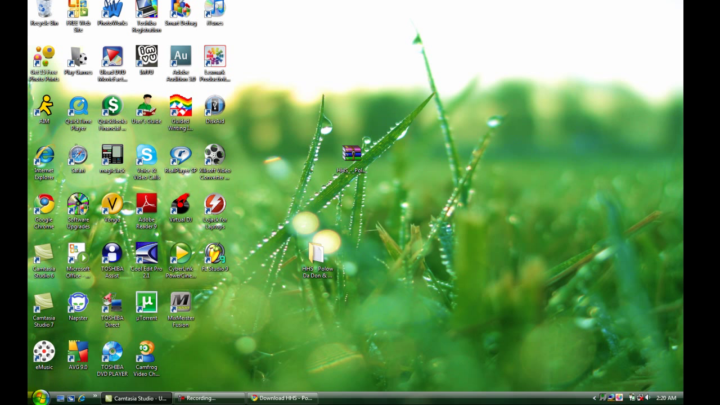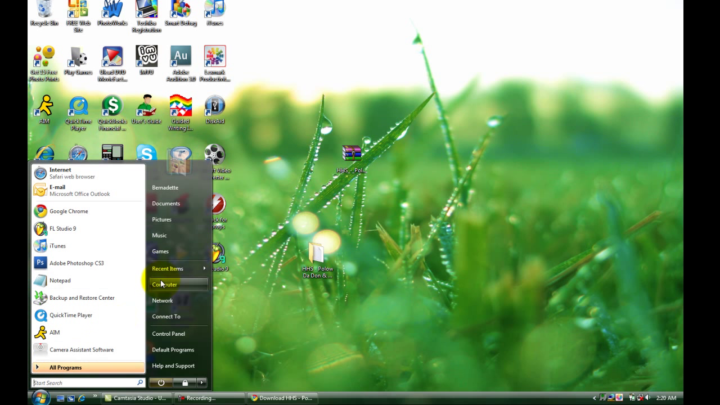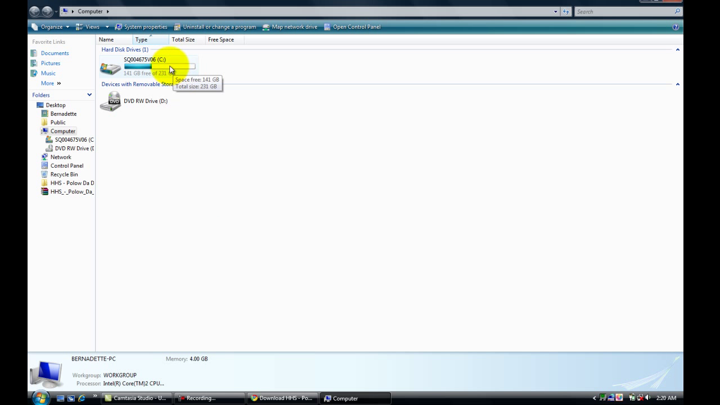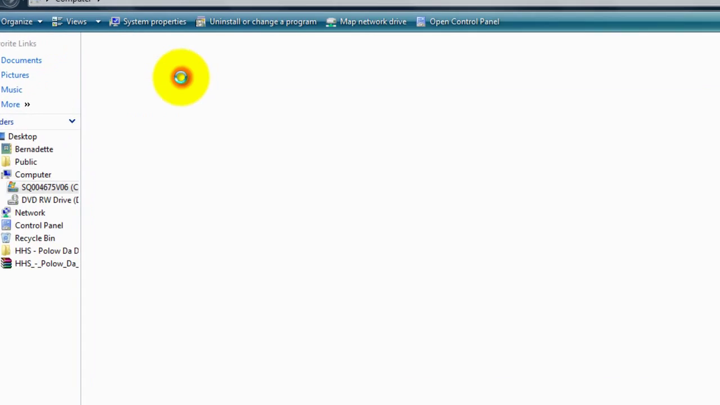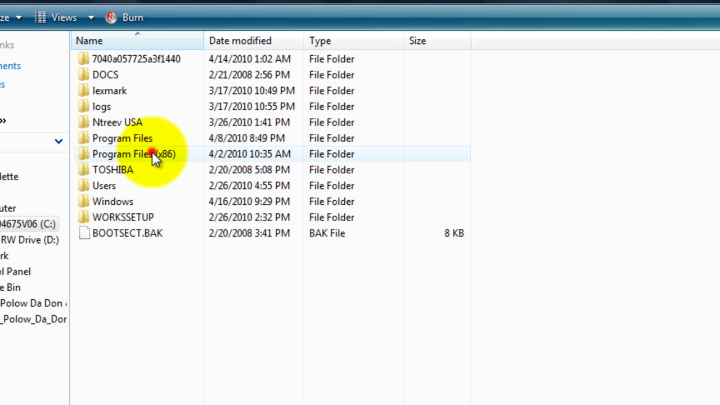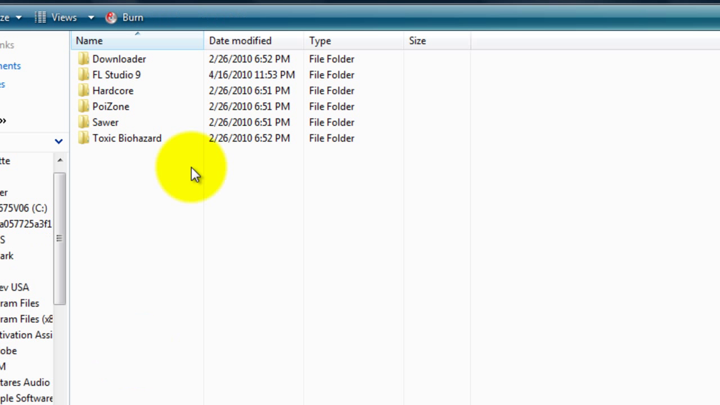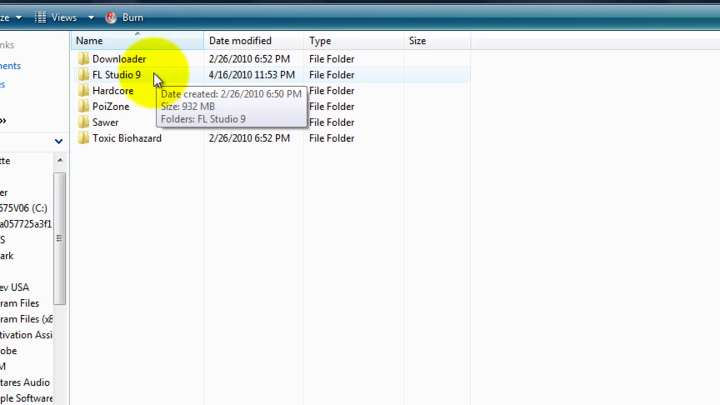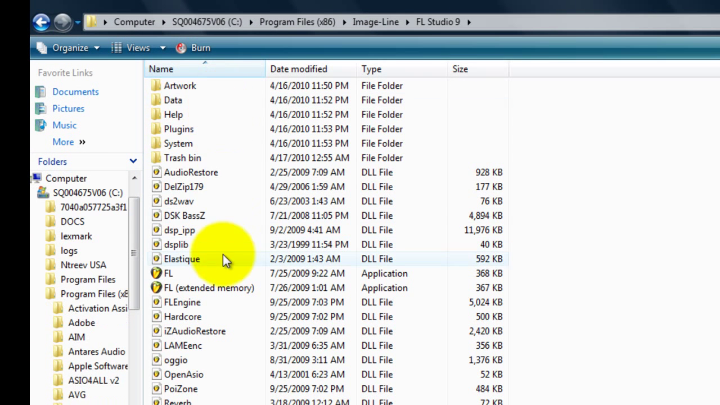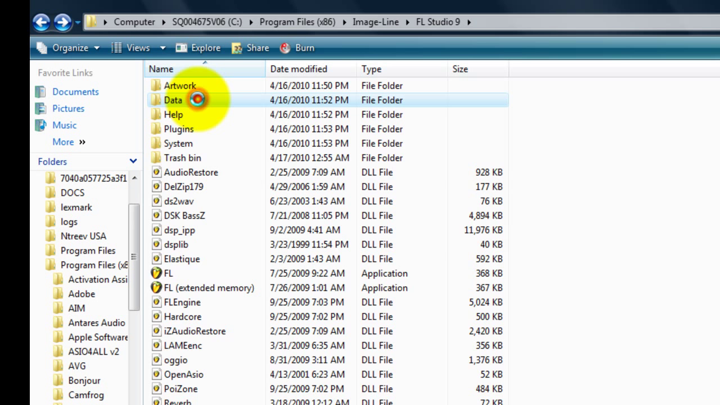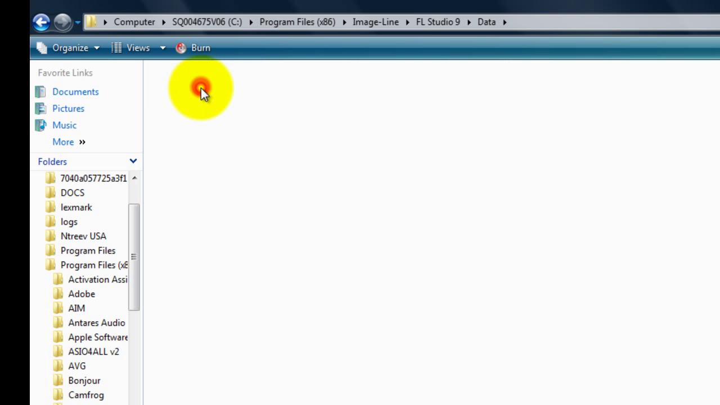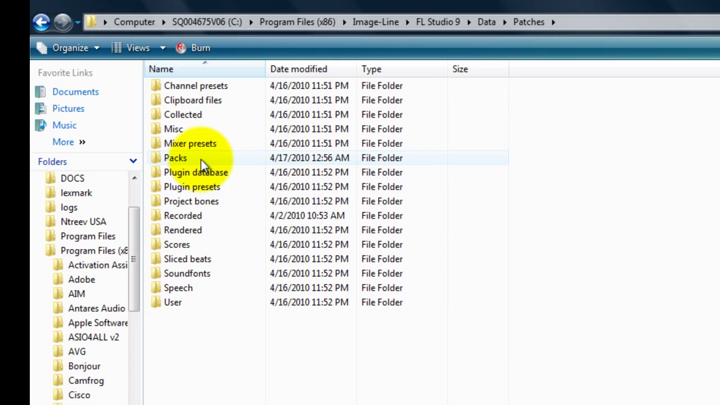Now you need to go to start, computer, find your OS drive, program files, Image-Line, FL Studio 9 or whatever version of FL Studio you're using, data, patches, packs.